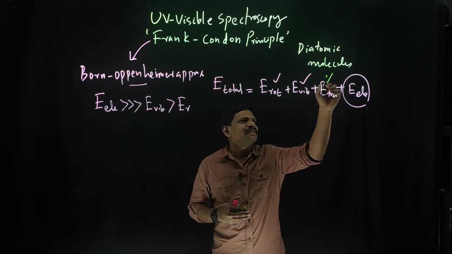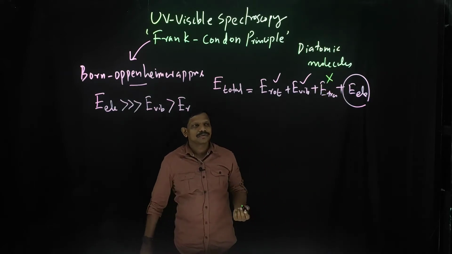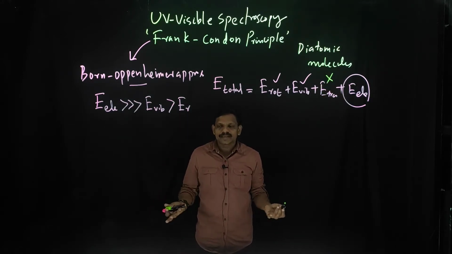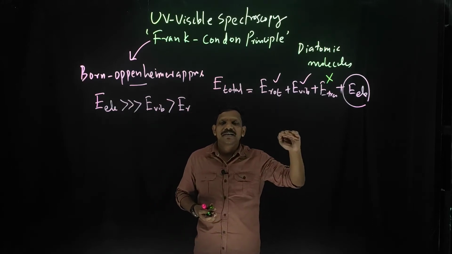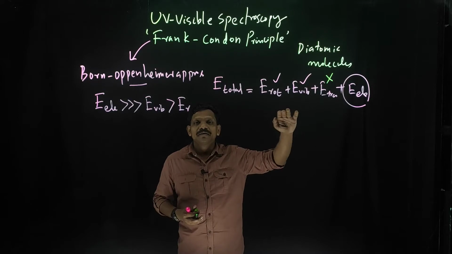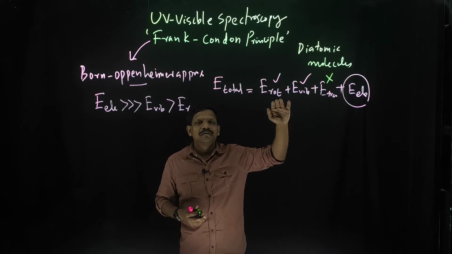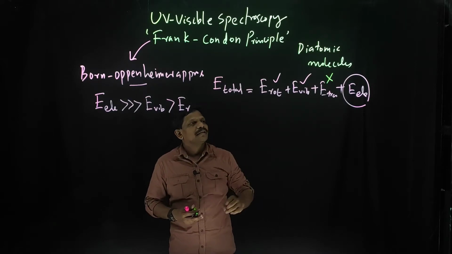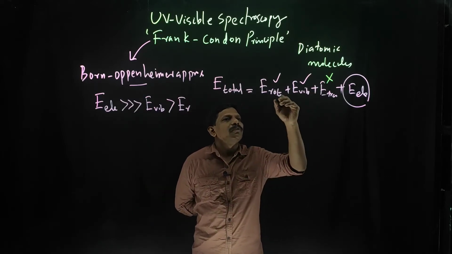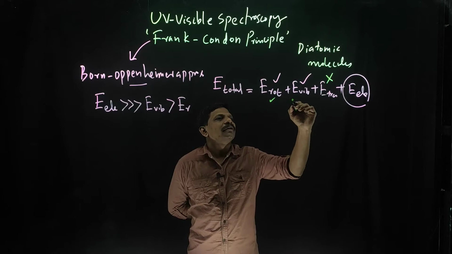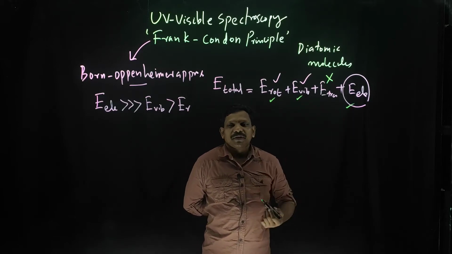E translation we are not considering, because translational energy levels are very continuously spaced, and there is no translational spectroscopy. So we can talk about E rotational, E vibrational and E electronic.